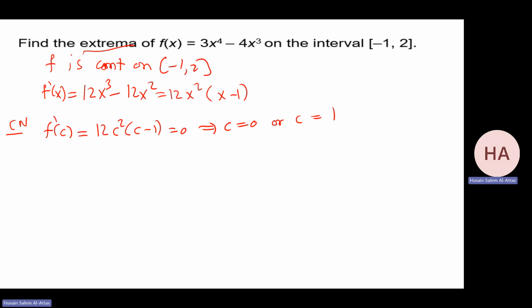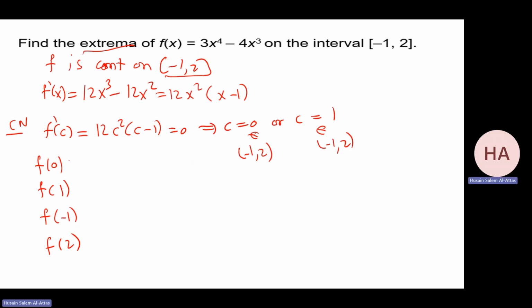And I need to check one thing also: is 0 in the interval? Because I'm talking about a specific interval. And is 1 also in the interval? So I need to check these values are in the interval. Now I'll find f at 0, f at 1. Then I check f at the endpoints, f at minus 1, f at 2.